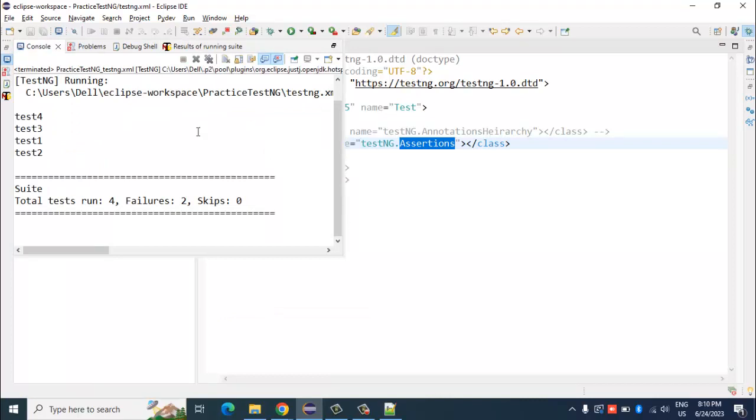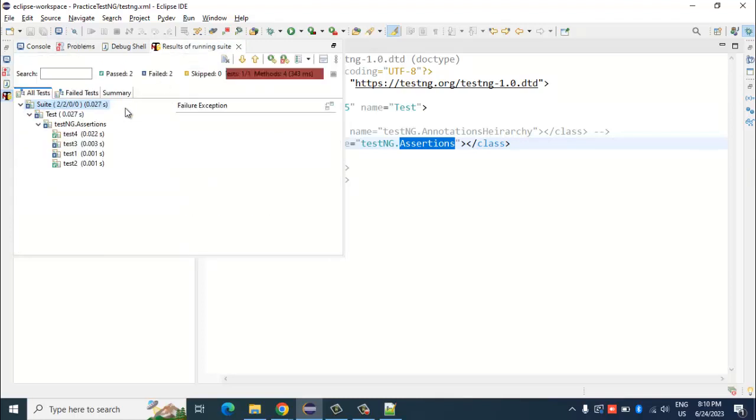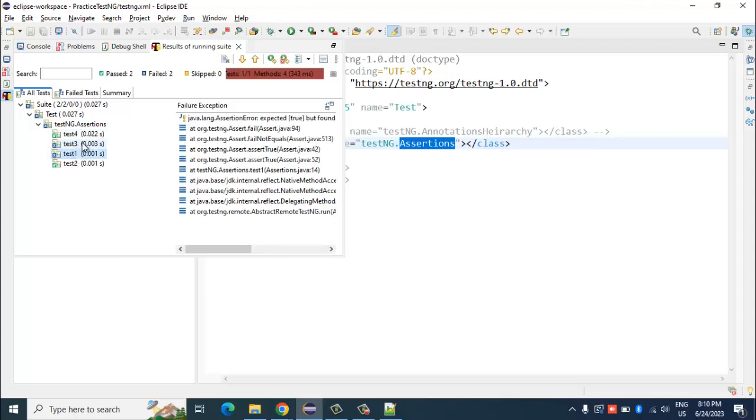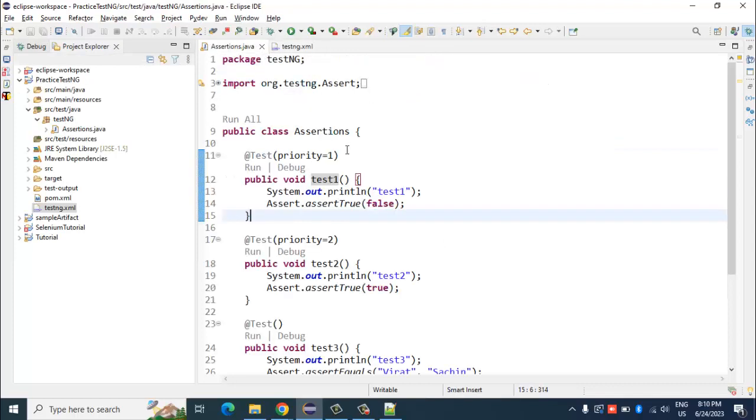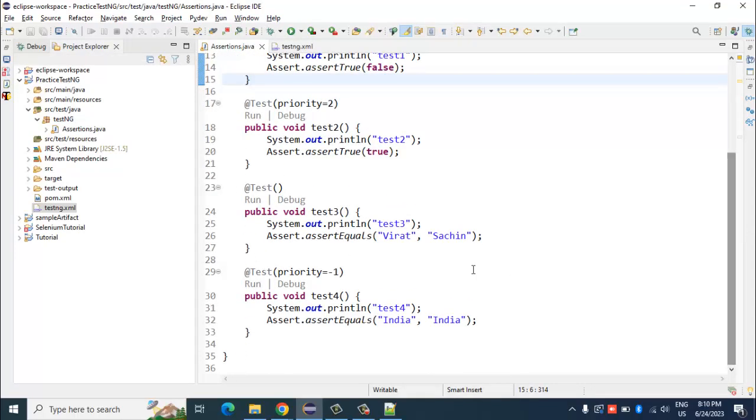Okay, so here as you can see on the console, these values are printed, and the TestNG result shows test 4 got executed and it got passed. Test 3, test 1 got executed after that, and both of them have failed, and test 2 has been executed in the end and it has got passed. So 2 have passed and 2 have failed, right? And the order of execution was based on the priority that we had mentioned. So priority -1 would be executed first, so that is why test 4 got printed.